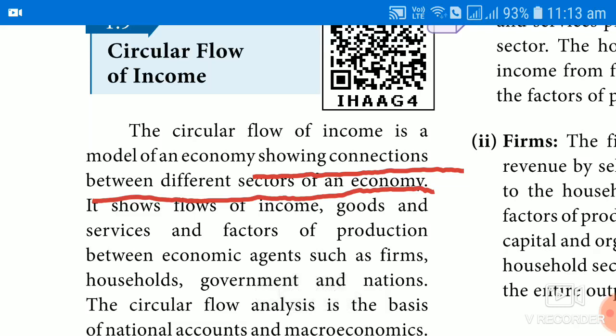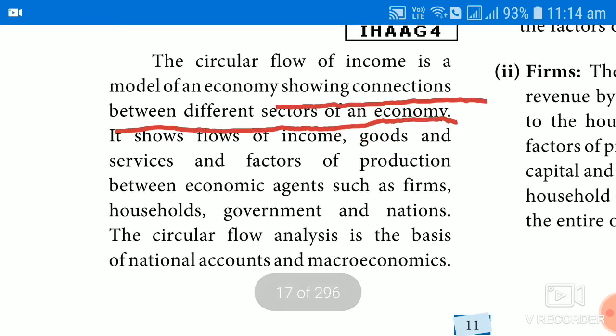So what does circular flow of income explain? It shows the flow of income, goods and services and factors of production between economic agents such as firms, households, government and nation. It establishes the relationship of how the income flow takes place between firm, household, government and the nation, and also how goods and services flow from the firm to the household or the other sectors of an economy, and similarly how the factors of production flow from the individual or household to the firm and the government.